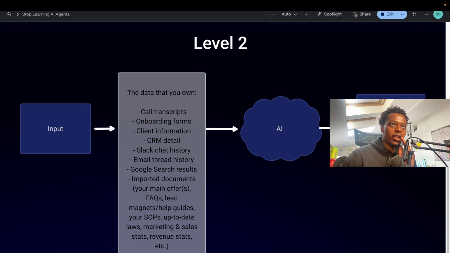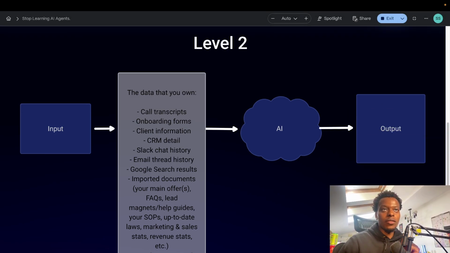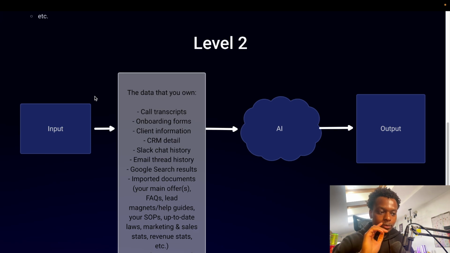So you have the input, then it fetches data that you own, whether it be call transcripts, onboarding forms, client information that you have stored in whatever database or whatever it may be, CRM details, Slack chat history, email thread history, Google search results if you give it things like Tavily or Firecrawl to look up stuff for you, imported documents, and these are just any kind of document that you own, that you've generated, that you've put into paper, that you can then just feed it.